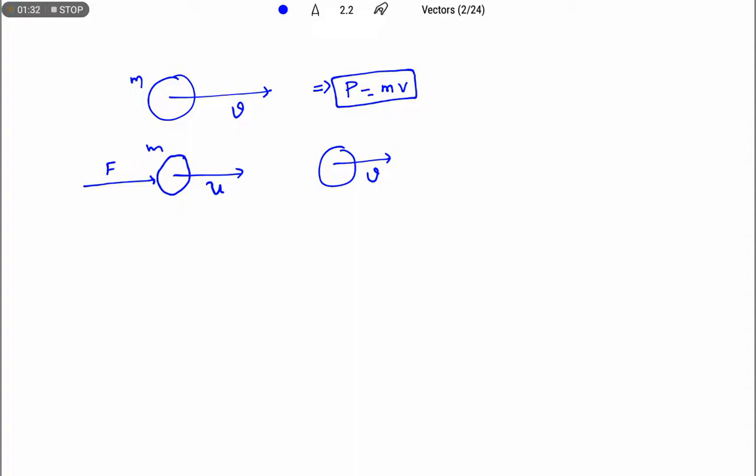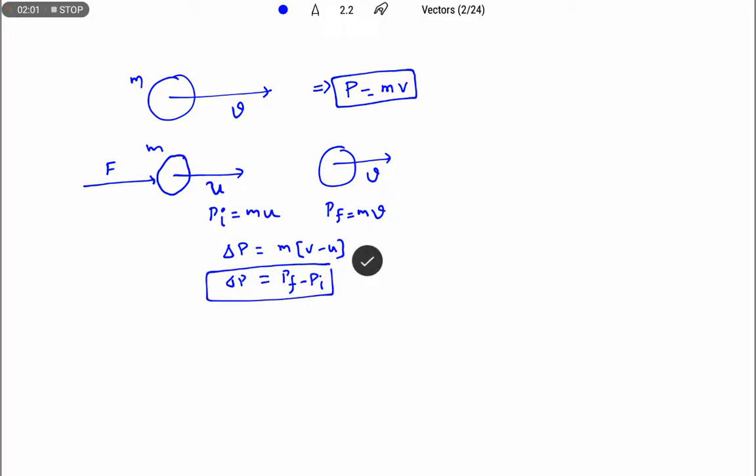The momentum of the object is going to change. Initial momentum is equal to mu and final momentum is equal to mv. Then what is the change in momentum? Change in momentum in the process is equal to m into (v minus u), that is final momentum minus initial momentum. We can write pf minus pi.